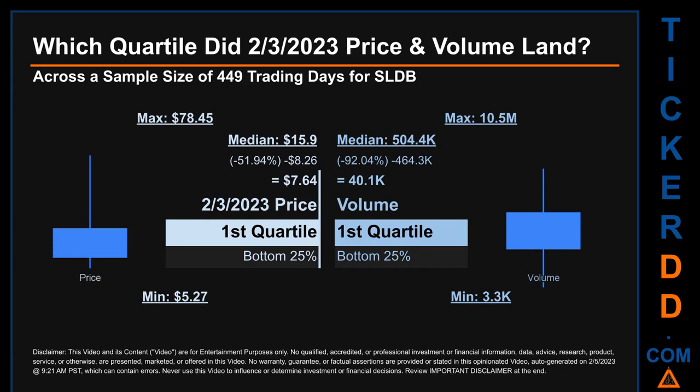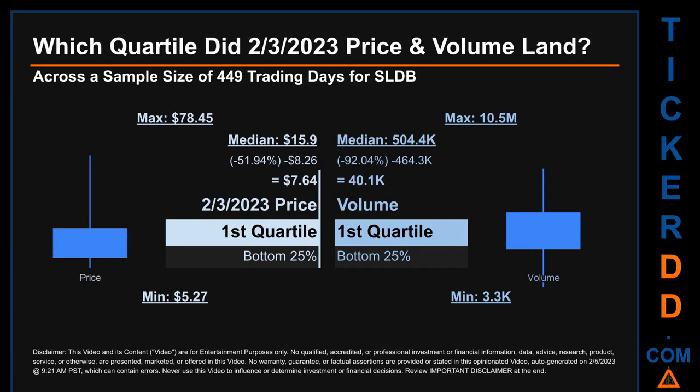The day's volume landed within the first quartile, at the bottom 25% of all sampled daily volume, which saw a max daily volume of 10.5 million and a minimum of 3.3 thousand. Quartiles tell us about the spread of a data set by breaking that data set into quarters, just like how the median breaks the set into half.